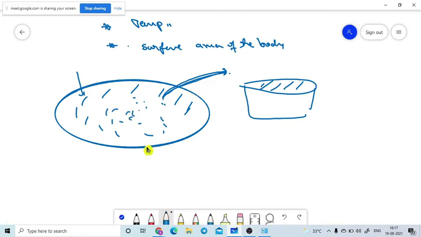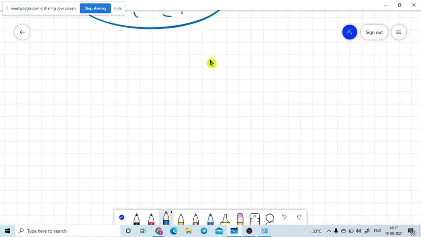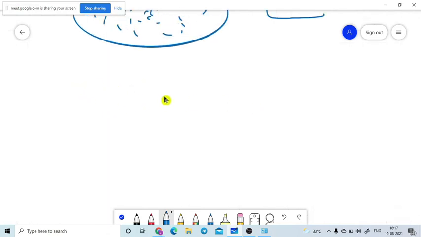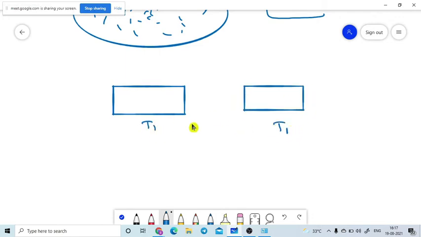Now the temperature is also very important. At a higher temperature, more energy and more emission will take place. At a very low temperature, less emission energy will take place. That is very important. In a similar manner, if we take two bodies for comparison, here is one body at temperature T1, and here is another body at the same temperature T1. So the area of cross section is the same. Let me take this as body 1, and this as body 2.